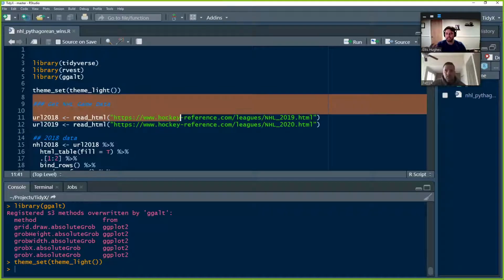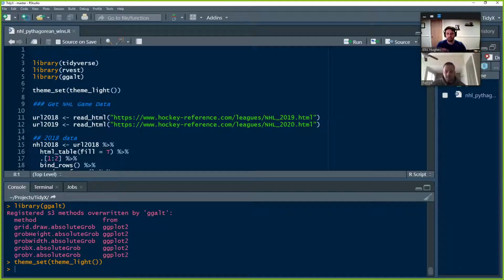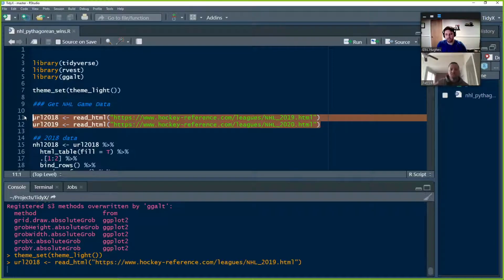So now we're going to pull in the data. What we're going to do is be scraping, and this seems a little counterintuitive, the 2019 season and calling it URL 2018, and the 2020 NHL URL and calling that URL 2019. Well, the NHL names the season for the second year because the season eclipses the change. Yeah. So it's always 2018-2019, 2019-2020. All right. So we're going to do that.